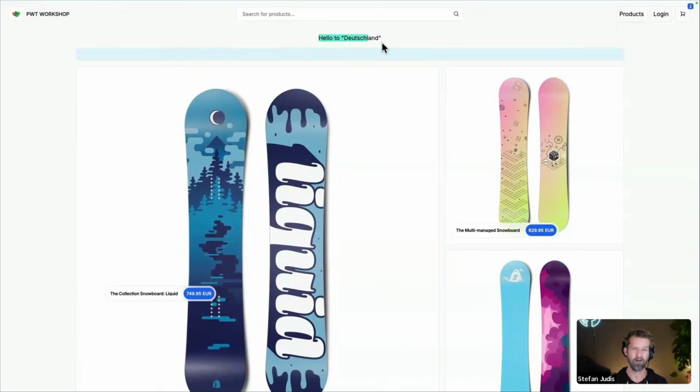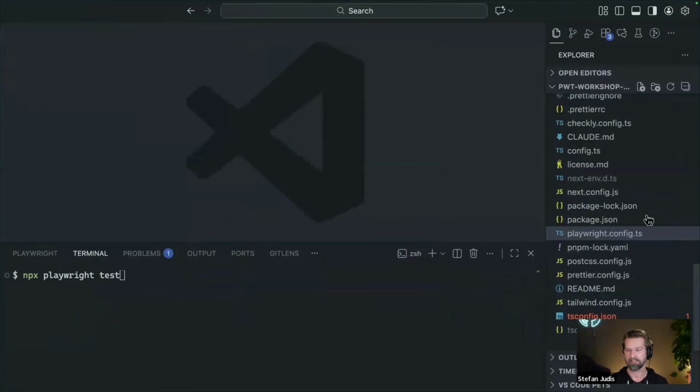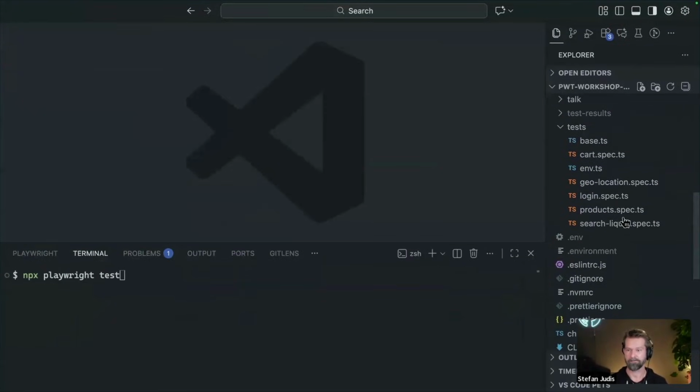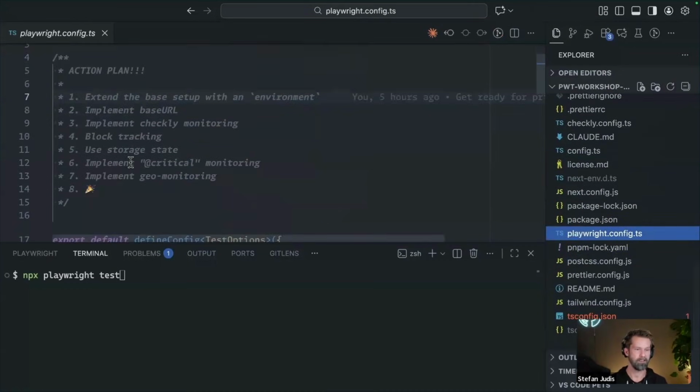So you see also that I have a little bit of geolocation stuff going on here. So this is now also figuring out that I'm currently in rainy Berlin, Germany. And we will also set up our Playwright test suite to be able to test from different locations and to check that our geolocation setup is working. So let's have a look here. So this is a standard Playwright project. What we have here is the normal test directory. We have here the Playwright config.